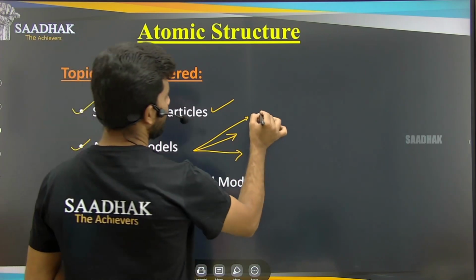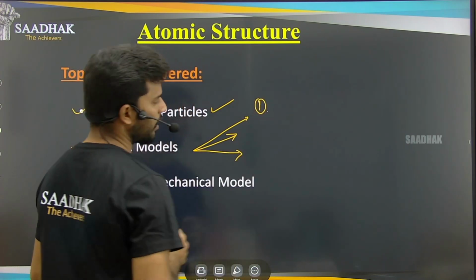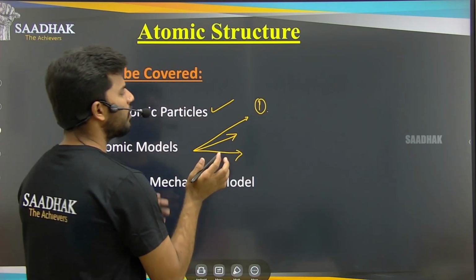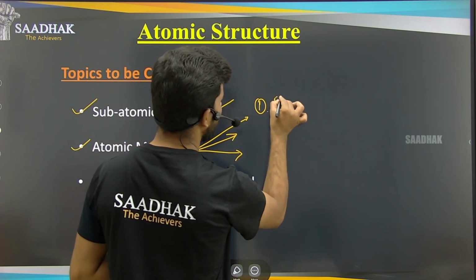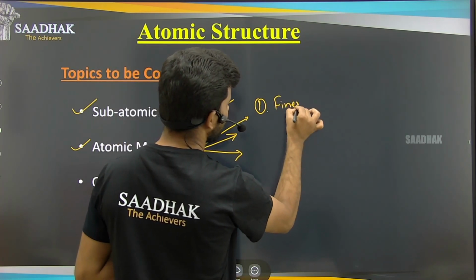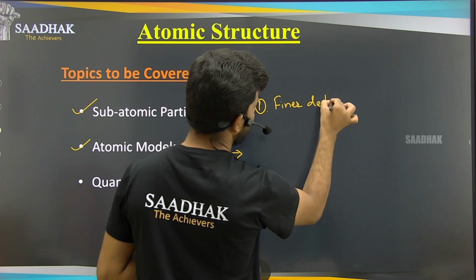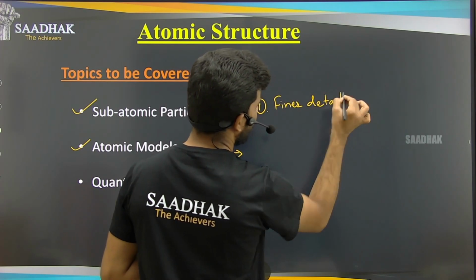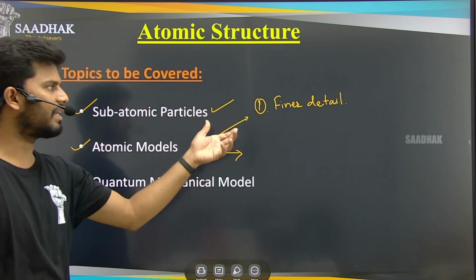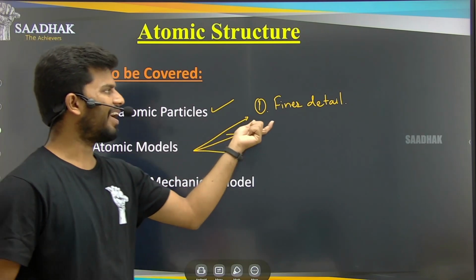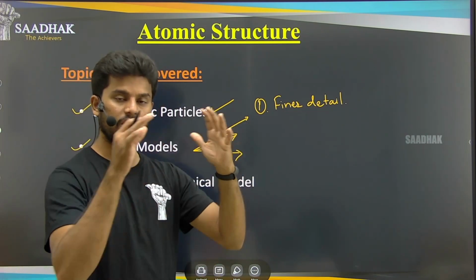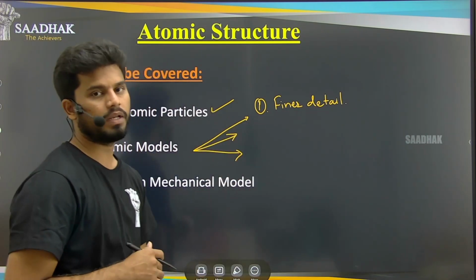If you list them out, the first drawback is that Bohr's model could not explain the finer details of the structure of the hydrogen atom.